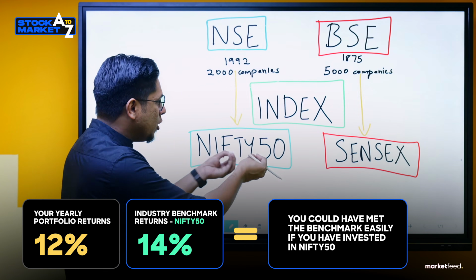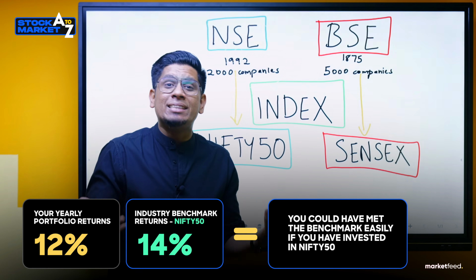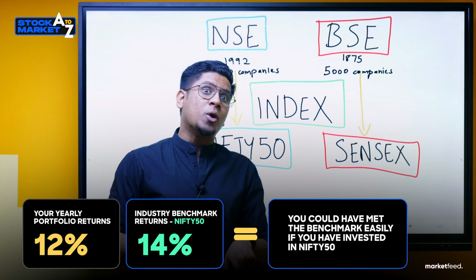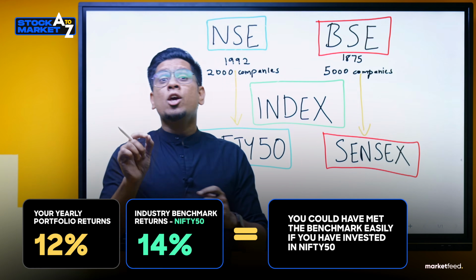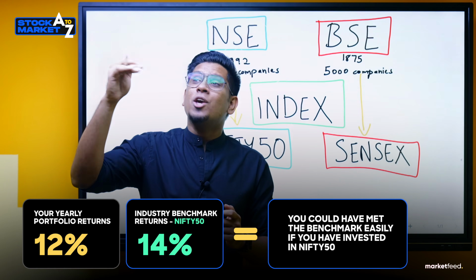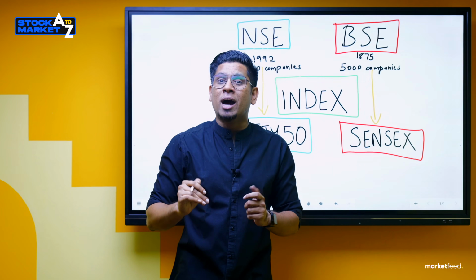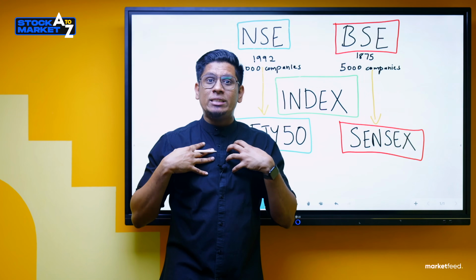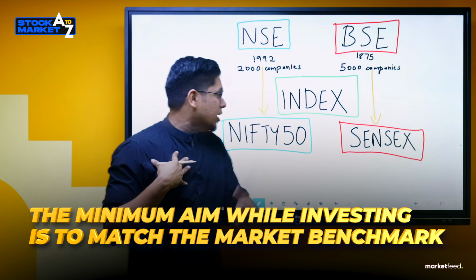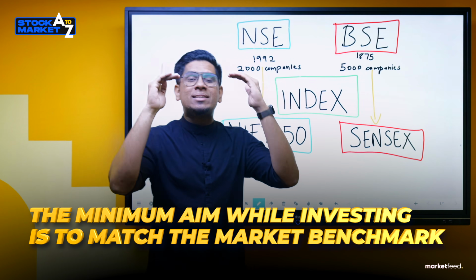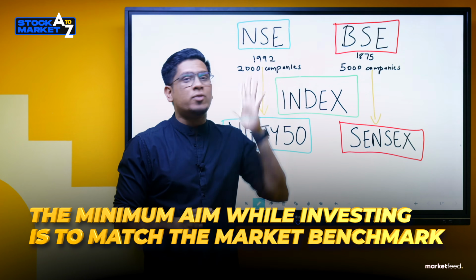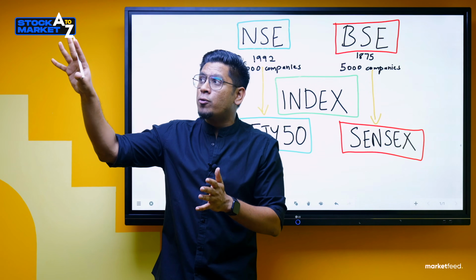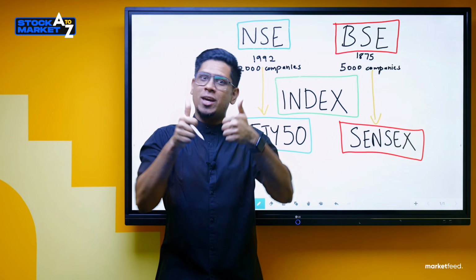So you could have only put your money into all the 50 stocks in Nifty 50. You could have easily made that 14%. But no, you went the other route. You decided to invest into multiple stocks of your choice. You went and invested in mutual funds, and you could not even match the benchmark. You performed lesser than the benchmark, which means that you did not perform really well, right? Now, the aim of someone who is investing in the market, the minimum aim should be to match the market, which is matching the benchmark. That is, every year you look at how Nifty did, and you also look at how your long-term investment portfolio did. If your long-term investment portfolio gave the same returns as that of Nifty, well and good.